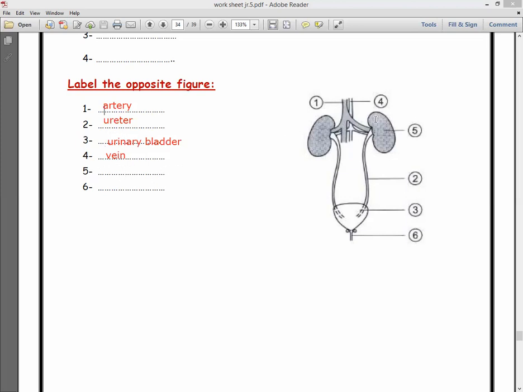Number 5, bean shape. This is the kidney. Number 6, the last one, is a tube that opens outside the body to pass the urine outside the body. So this tube is called urethra.